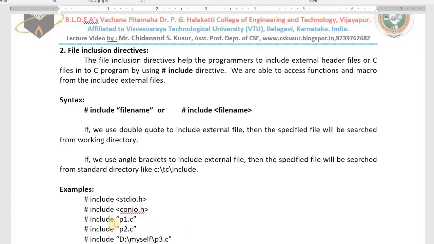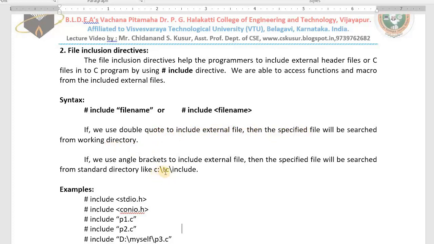You can include the files in double quotes or angle brackets. If you include the file in angle brackets, it will search for the file in the include subdirectory available in TC. If you type the file name in double quotes, it will search for that file in the working directory. The working directory will usually be bin. Bin is available in the C drive.